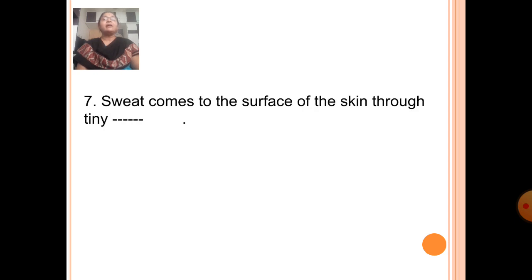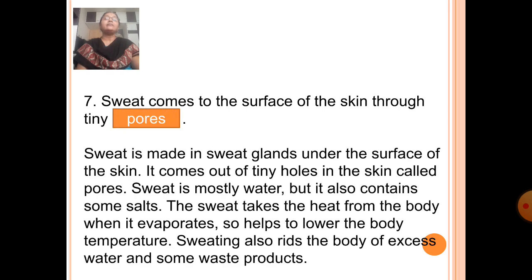Next, fill in the blank. Sweat comes to the surface of the skin through tiny dash. Answer is pores. Sweat is made in sweat glands under the surface of the skin. It comes out through tiny holes in the skin called pores. Sweat is mostly water, but it also contains some salts. The sweat takes the heat from the body when it evaporates, so it helps to lower the body temperature. Sweating also rids the body of excess water and some waste products.